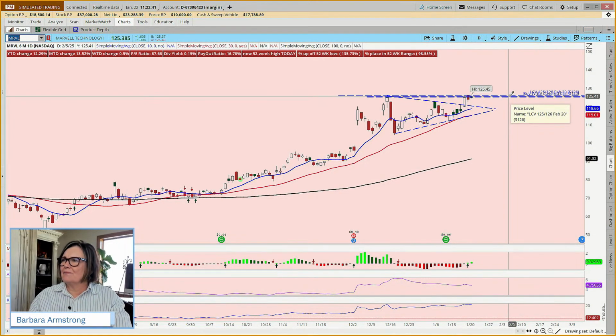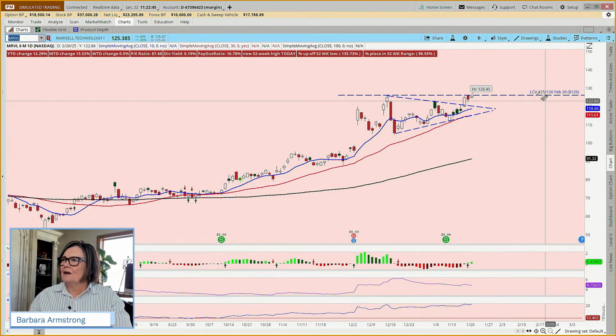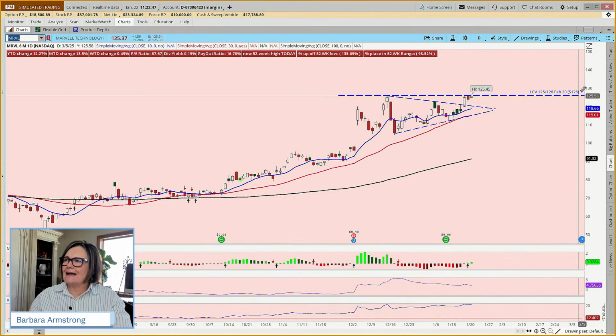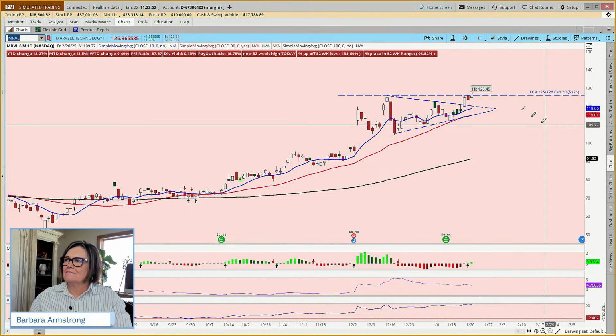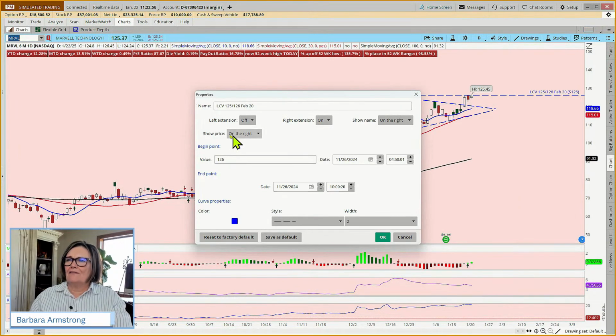Let me just get rid of this buy right, which we didn't do in this class. I have it set up so that the default is that it will always show the price. You can do that when you edit your properties. I've come here and the default is to not show the price. I made the default show price on the right and I saved it as a default.